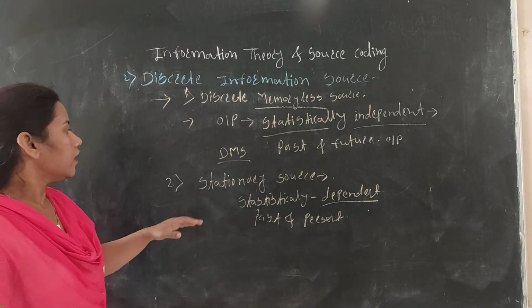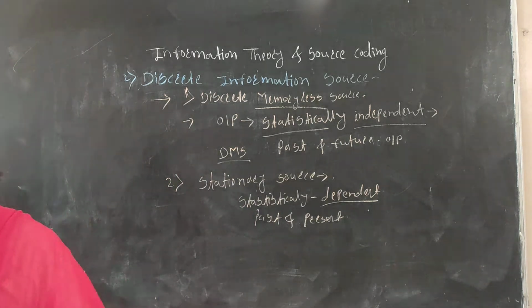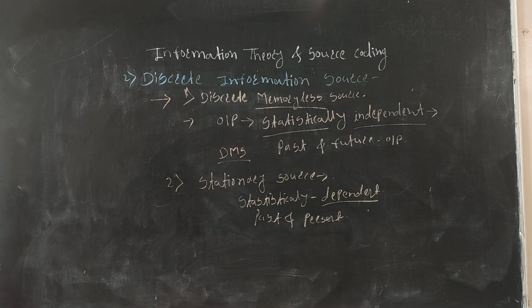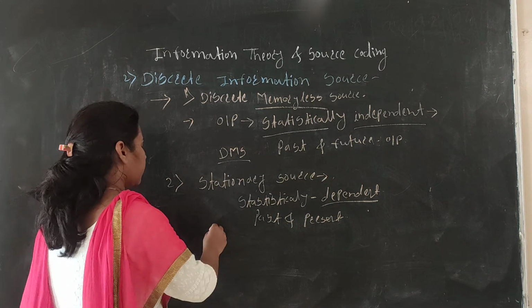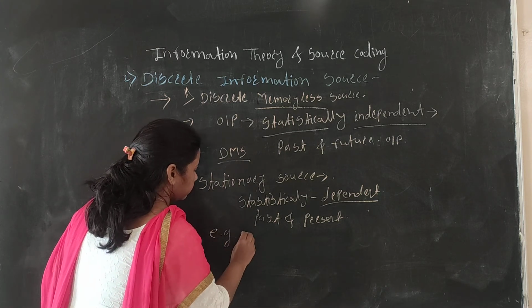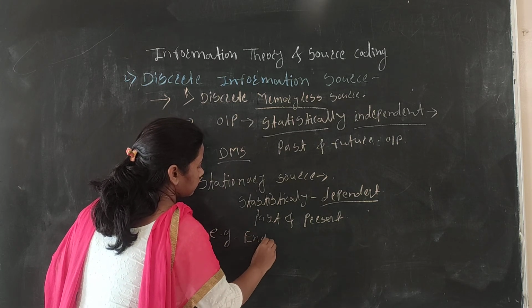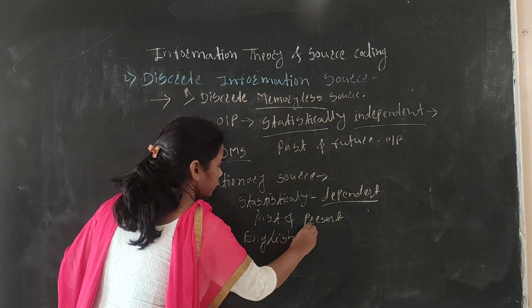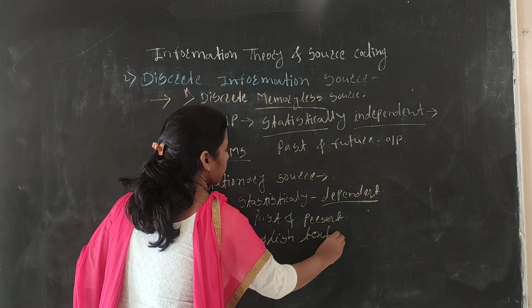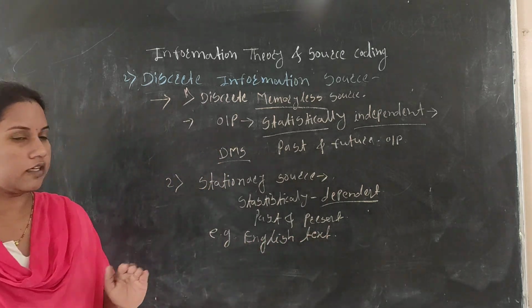That's why it is called the stationary information source. The example for this is our English text. This is the example of the stationary source.